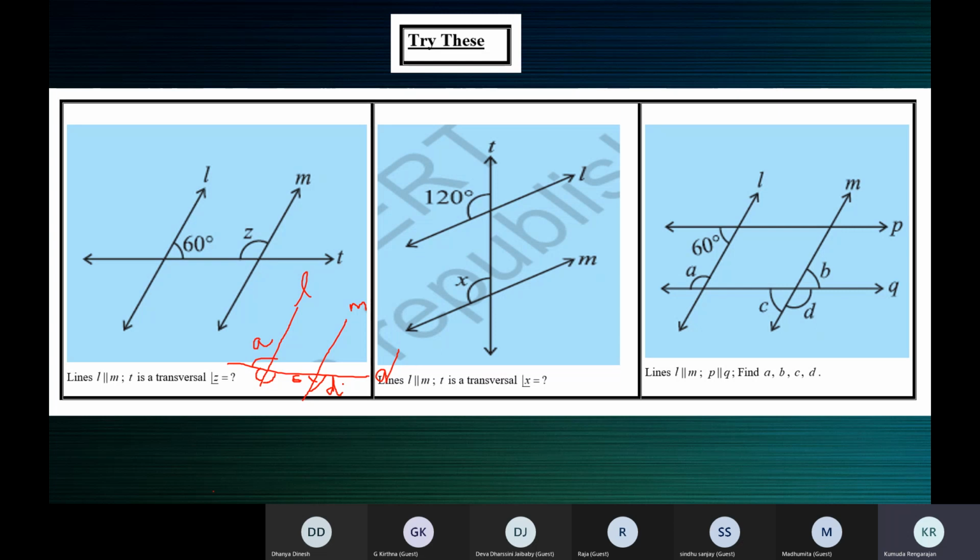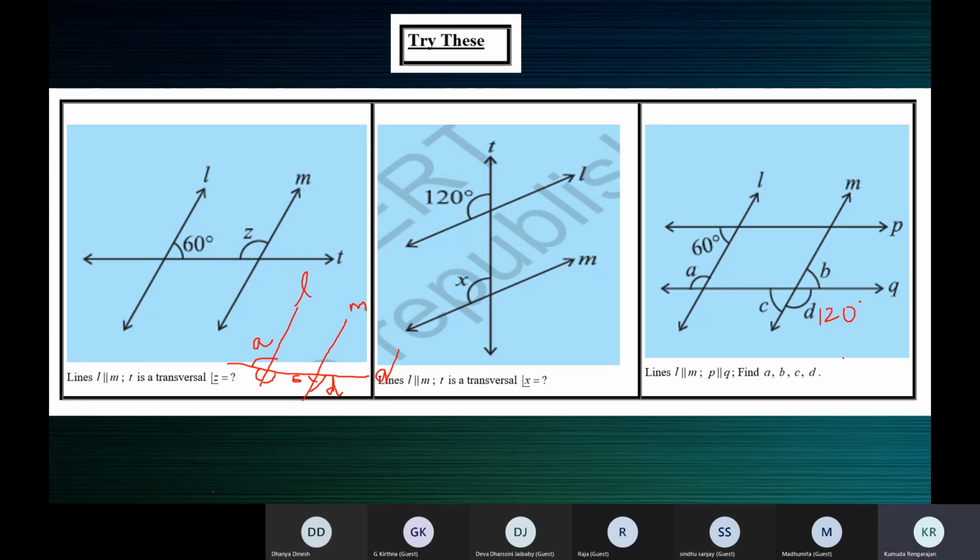And are both interior or both exterior? Both exterior, ma'am. So you can use alternate exterior angles. So A is equal to D. Alternate exterior angles are equal. So what is the measure of D? 120, ma'am. D is equal to 120 degrees.